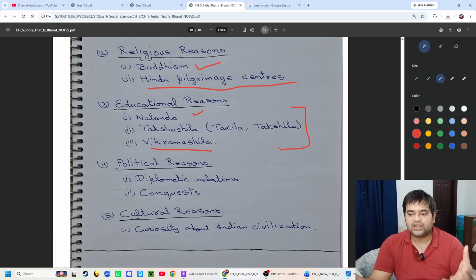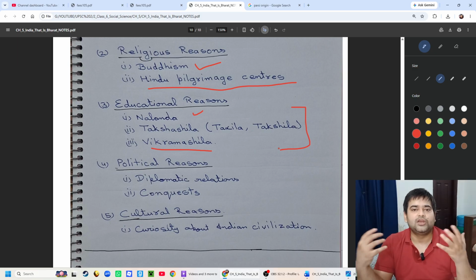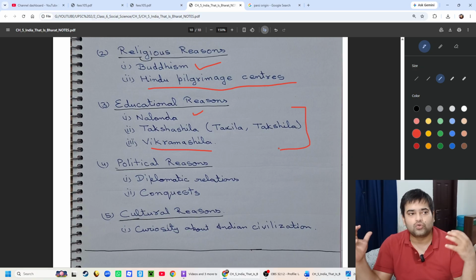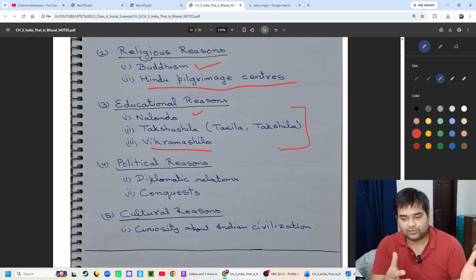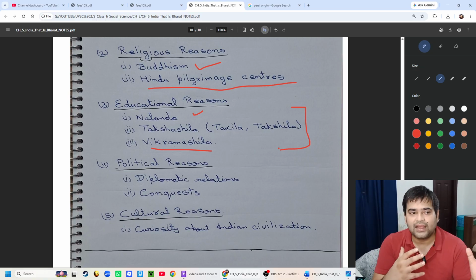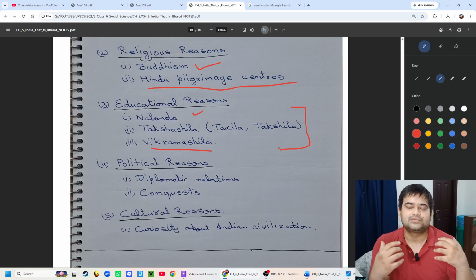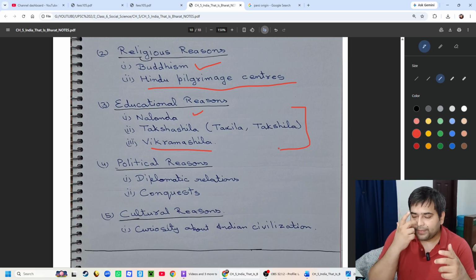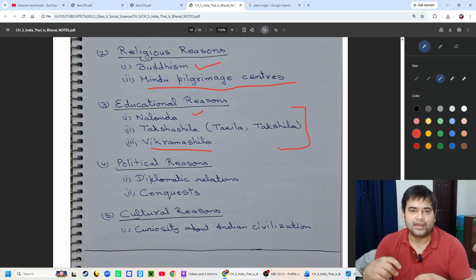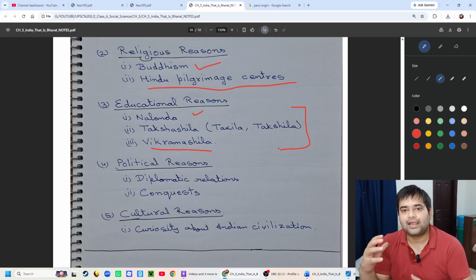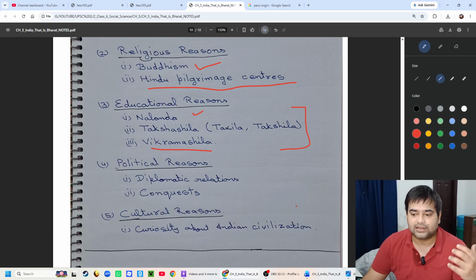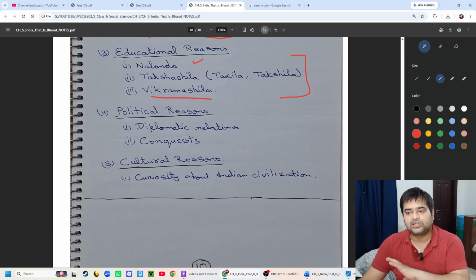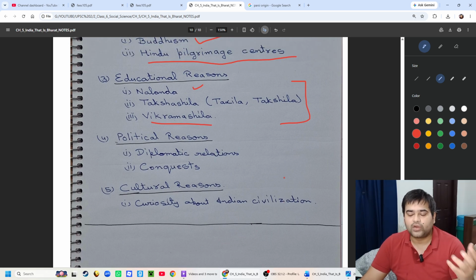So people came for education, to study in these universities, like today we go to Cambridge, Oxford, or MIT. Indians go to other countries to study in their universities, because those universities are famous today. Many people come from other countries to study in Indian universities also, but it is not as famous now as it was in the ancient time of Nalanda, Takshila and Vikramshila. So India was a hub of education also.